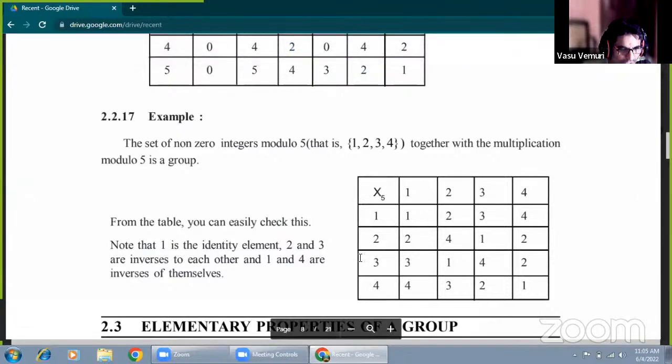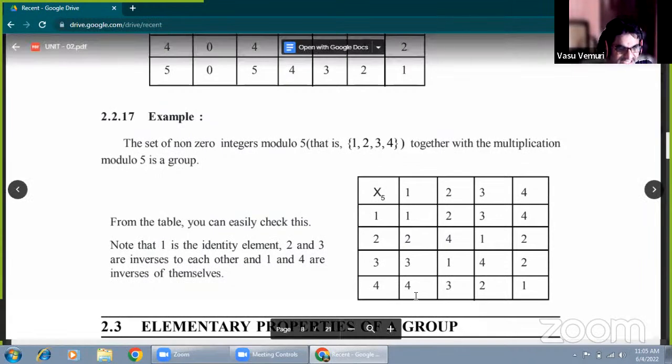4 into 1 is 4. 3 into 1 is 3. 2 into 1 is 2. 1 into 1 is 1. So left identity and right identity must be equal. That is called the existence of identity. Now here the existence of inverse is there.